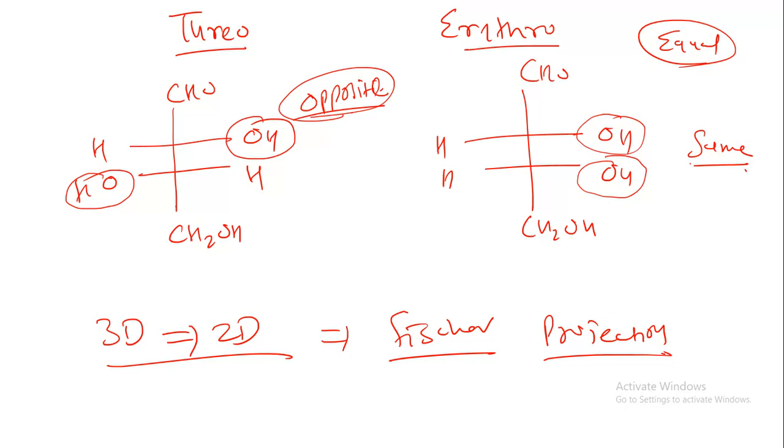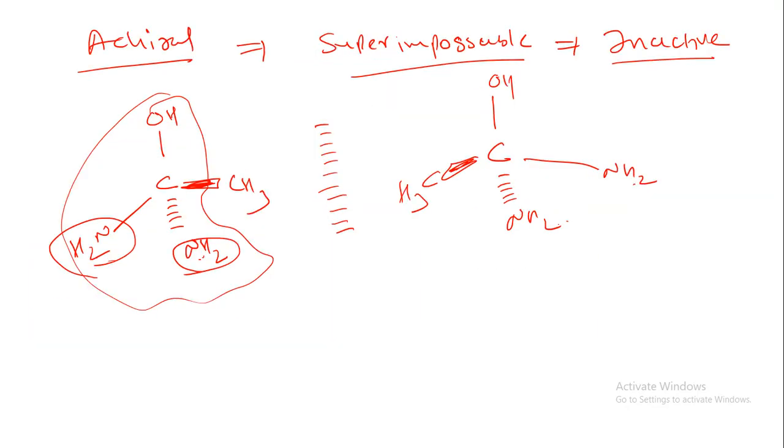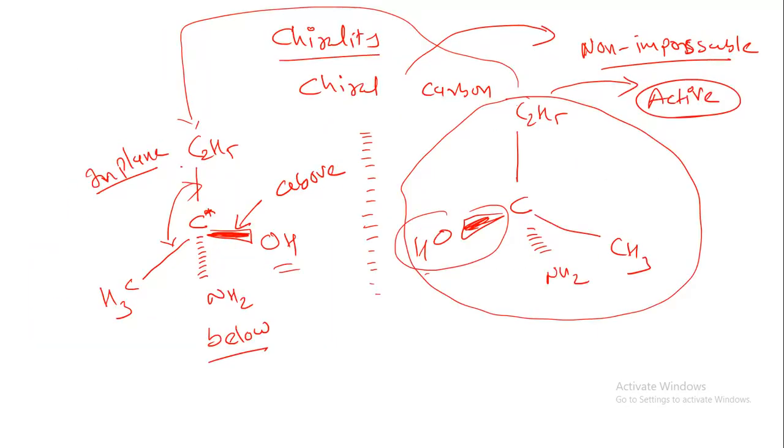So what is a Fischer projection? We should also know the Fischer projection. Suppose we are writing this as a Fischer projection. This is our 3-dimensional structure. Now when we convert this 3-dimensional structure into the 2-dimensional structure, we just have to locate this structure. Suppose this is the downward side and this is the upward side, so I can put down over here.